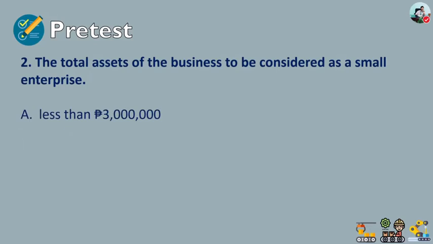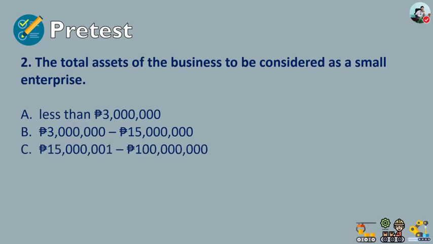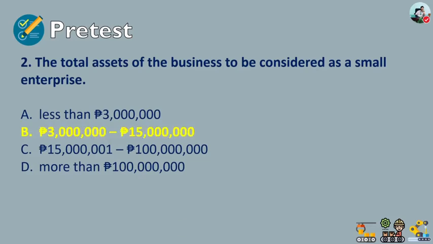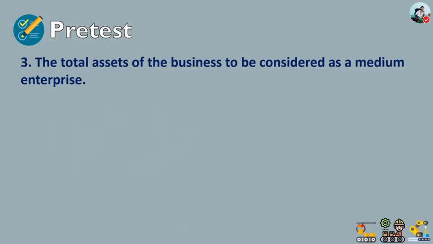A. Less than 3 million. B. 3 million to 15 million. C. 15 million and 1 peso to 100 million. Or D. More than 100 million. So the total assets of a business to be considered as a small enterprise has an asset range of 3 million to 15 million. Number three, the total assets of the business to be considered as a medium enterprise. So for number two, that is for small enterprise.